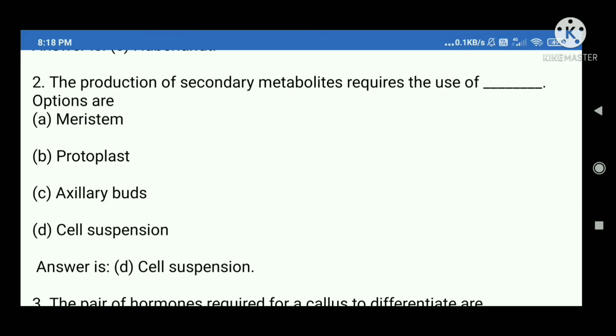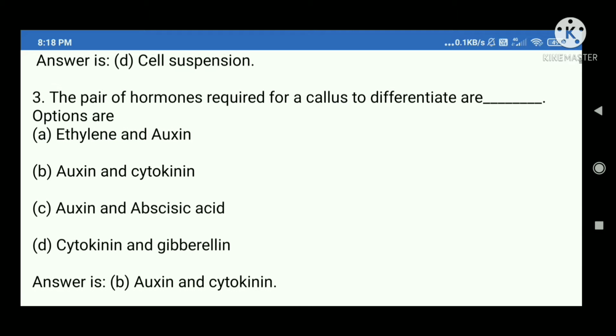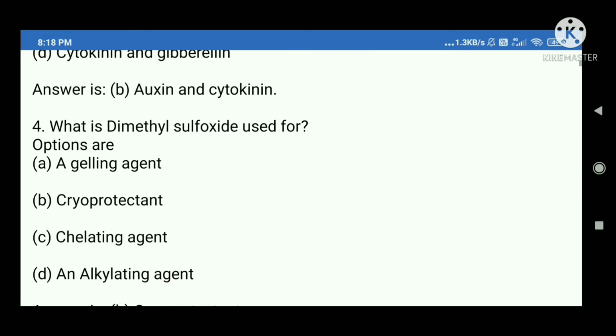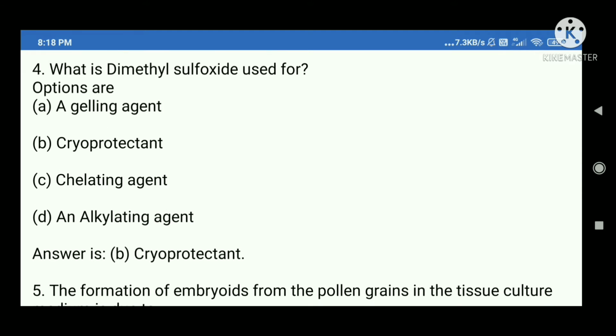Cell suspension. 3. The pair of hormones required for a callus to differentiate are blank. Options are A. Ethylene and Auxin, B. Auxin and cytokinin, C. Auxin and abscisic acid, D. Cytokinin and gibberellin. Answer is B. Auxin and cytokinin.